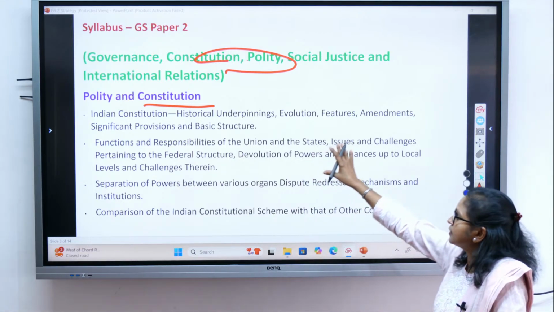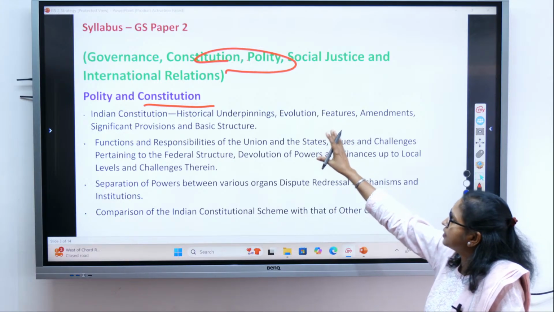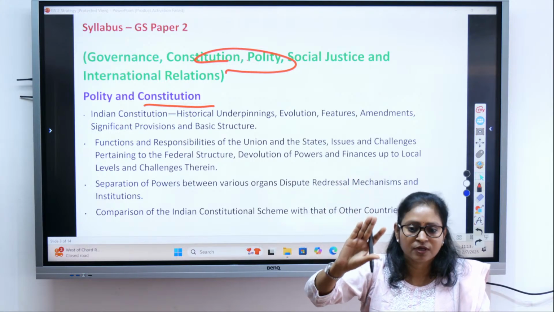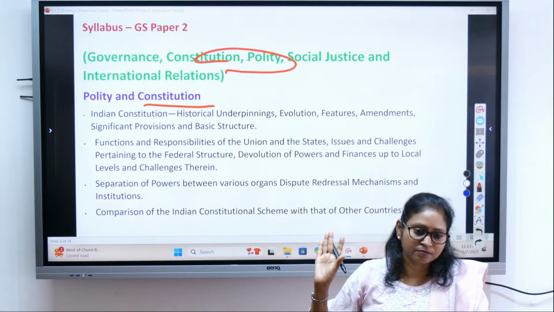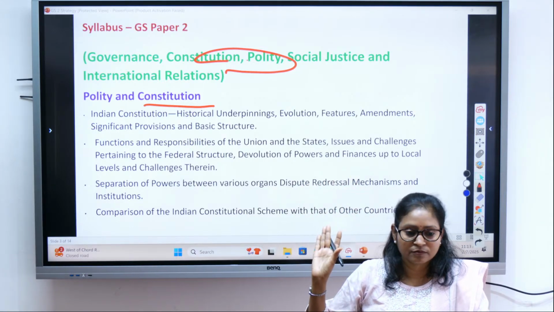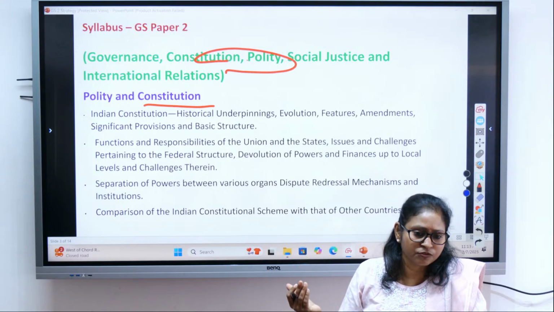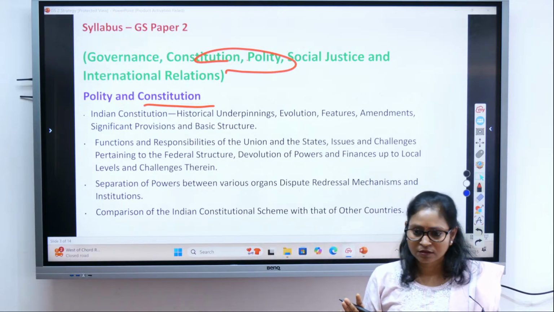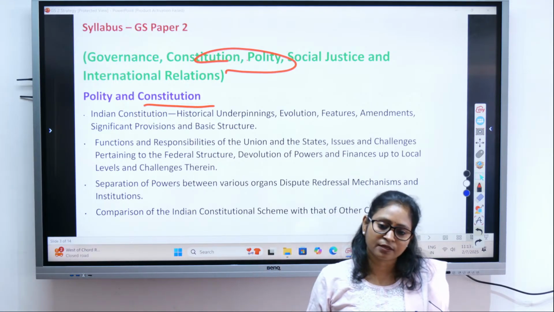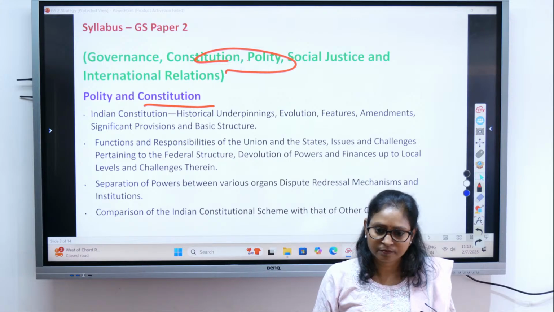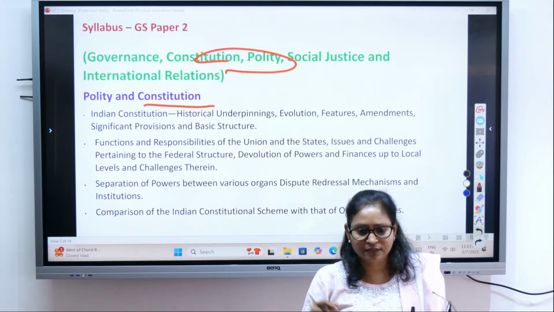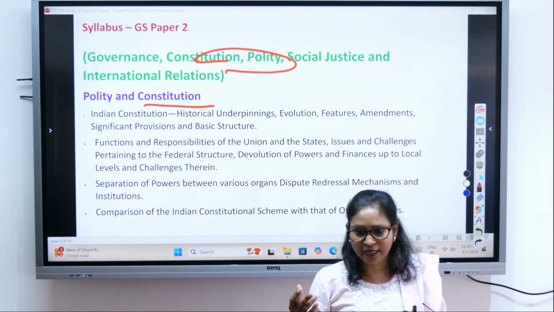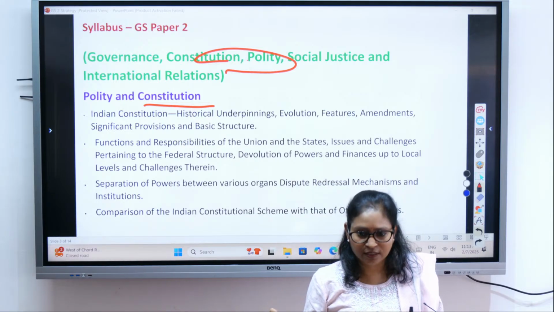So what does it say? You understood what is polity, you understood what is constitution. So that is what you should know: the definition and meaning of the term. Clarity. If somebody asks you what is constitution, the simple way is to say it is a set of rules which helps in governing the country, right? Simple. And then further you can say it is the rule book which defines who will exercise what power, who are authorized, right?